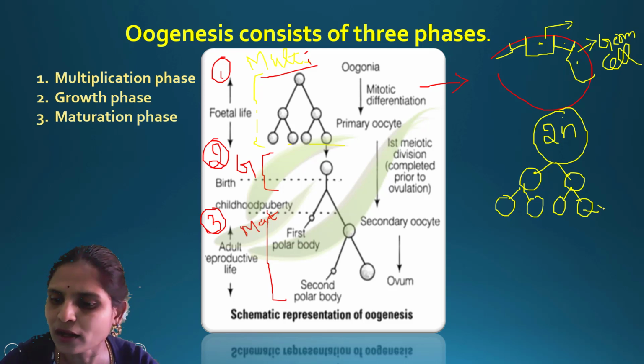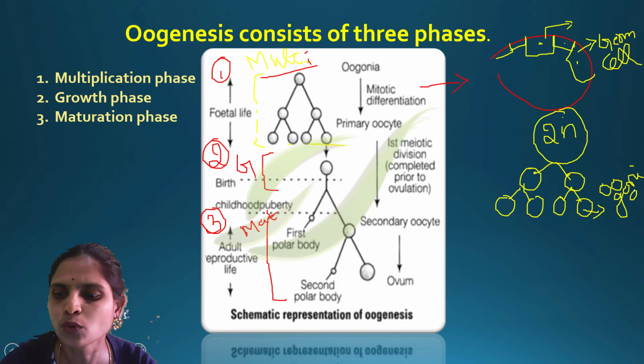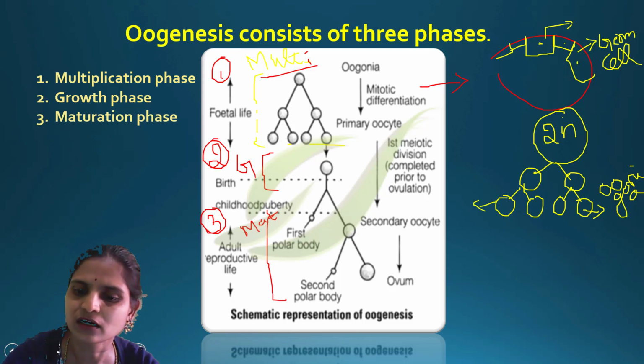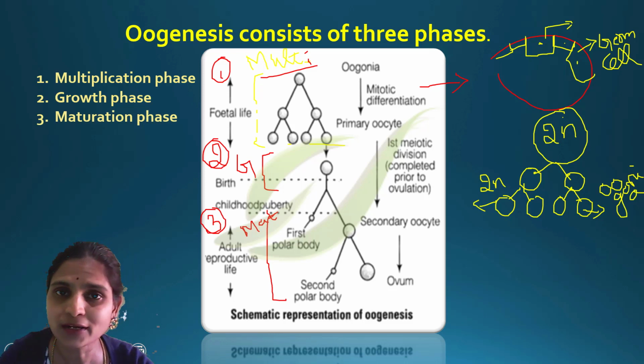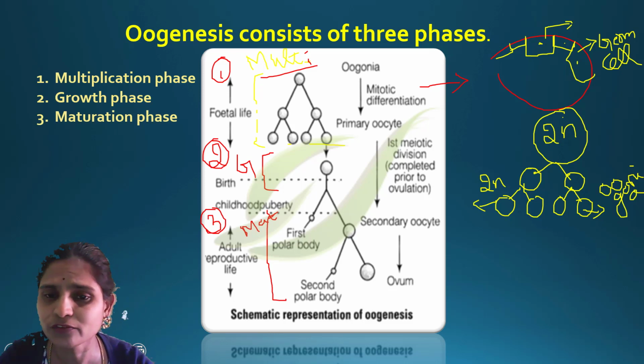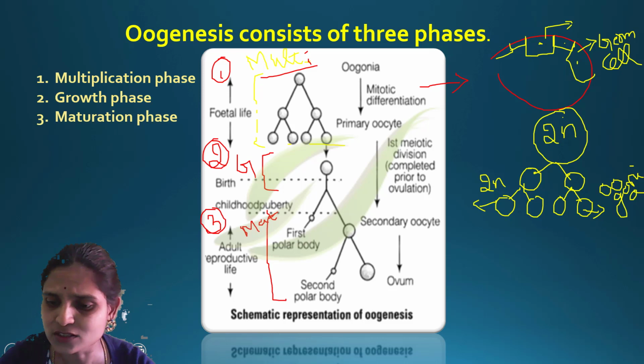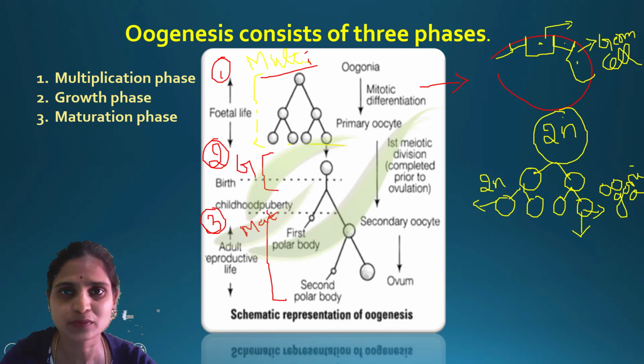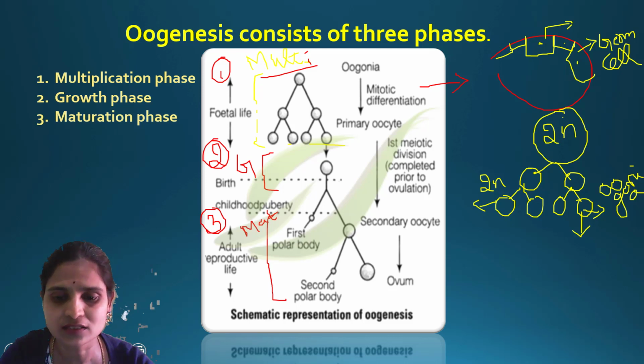Each single one, here we are calling it an oogonia. So till here multiplication is over. Each and every cell here is diploid in nature because it has undergone mitosis division. Now we will see what happens. One cell we are taking, and we are explaining what happens to this oogonia cell.